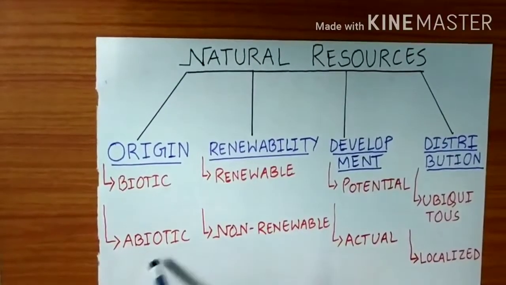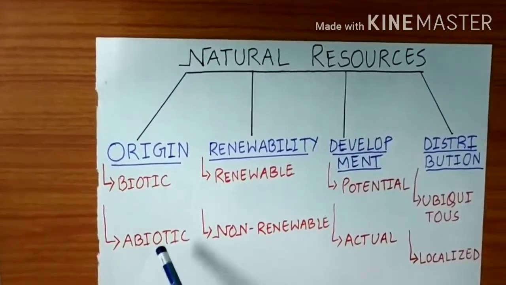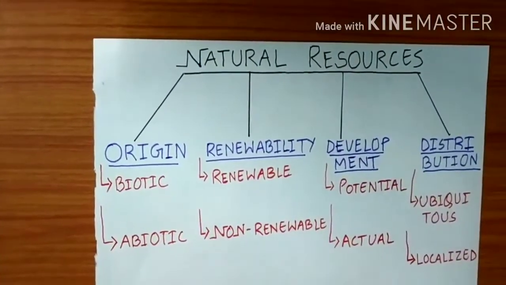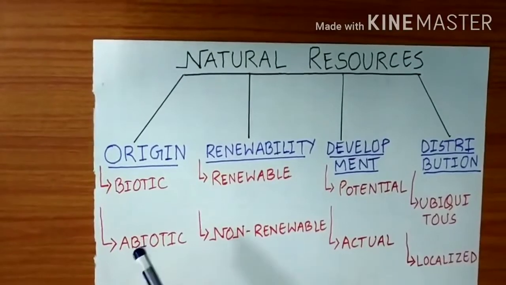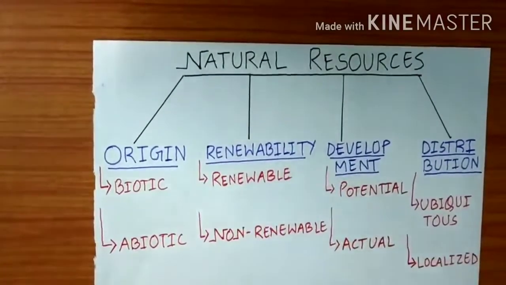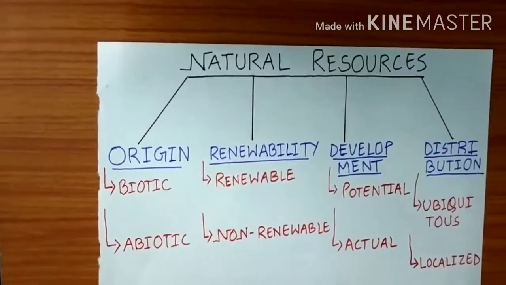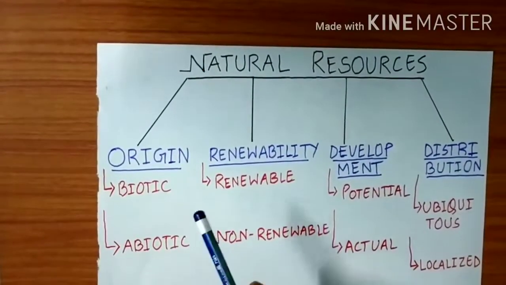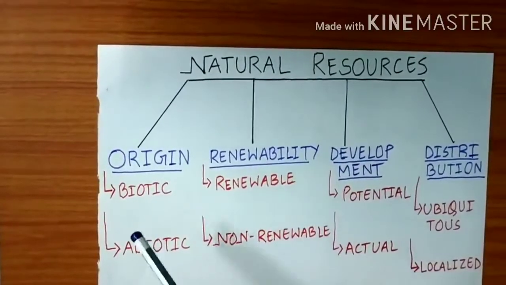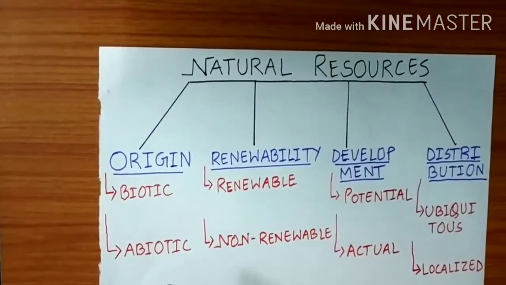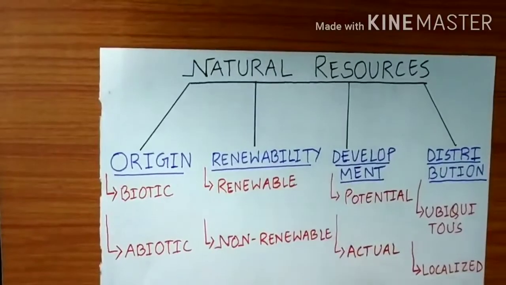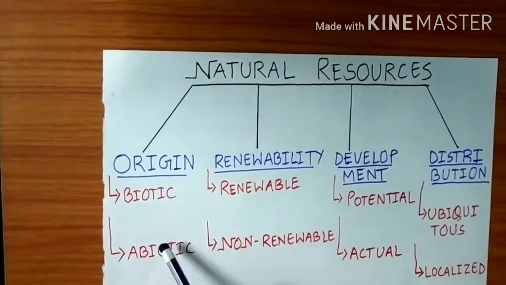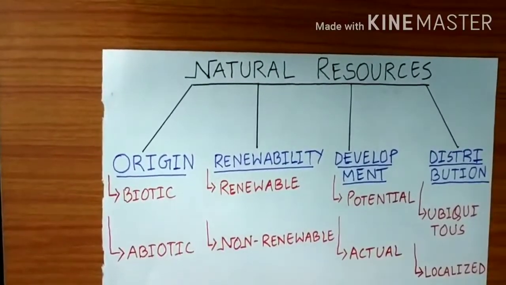Second is abiotic resources. Now, abiotic resources, we obtain from the non-living things. Abiotic resources we get from water, air, and land, such as rocks and minerals we get from land. Then hydroelectricity we get from water, isn't it? So windmills, wind energy we get from air. So all these things come under abiotic resources.